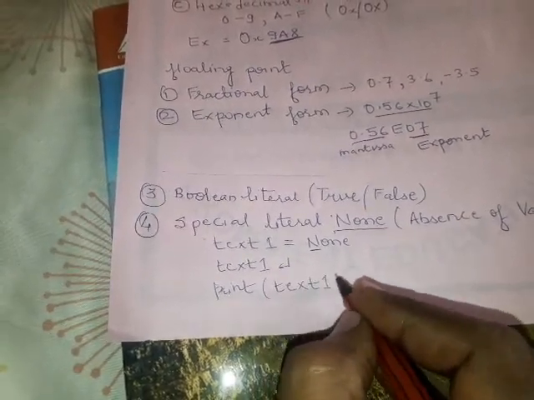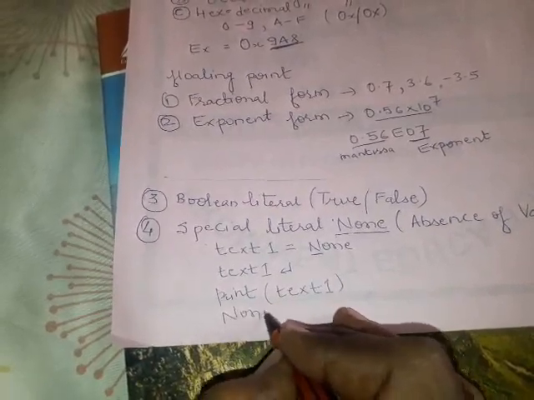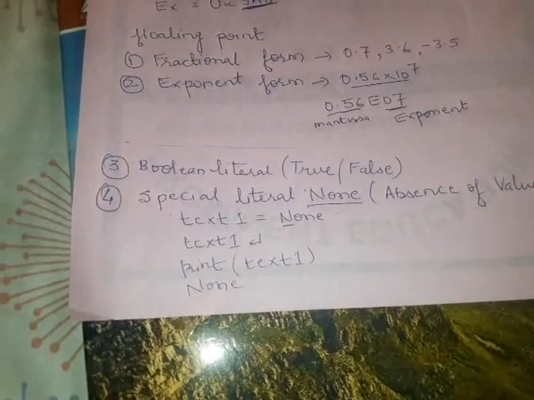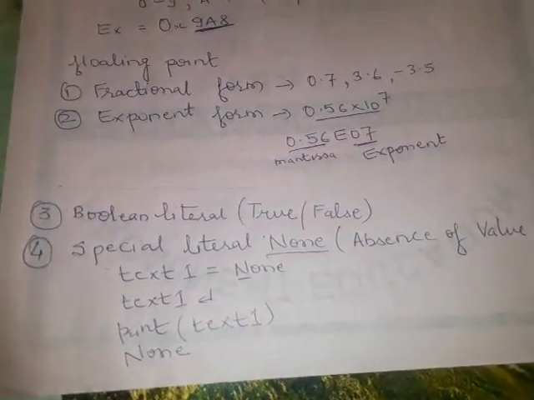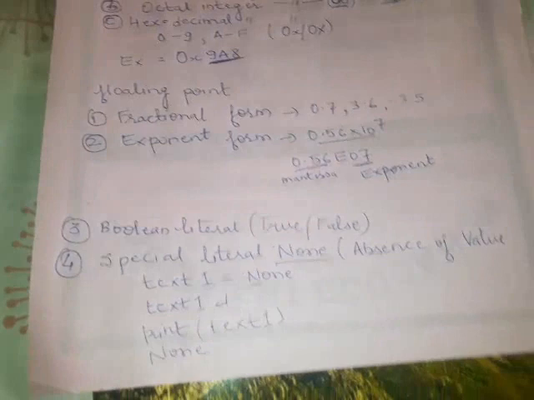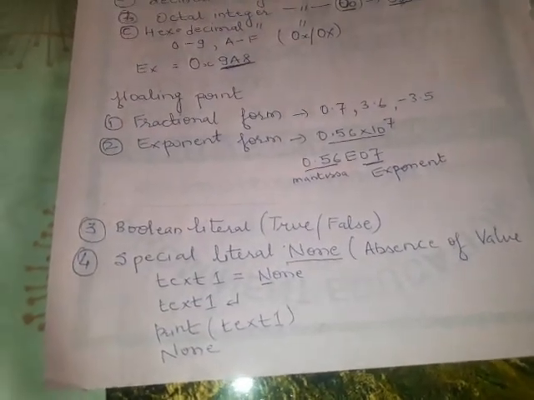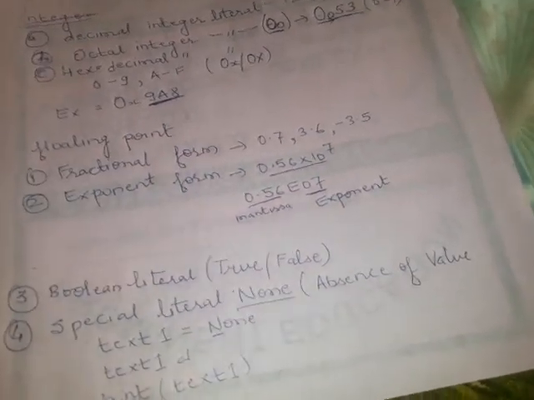It will print that the value of text1 is None, meaning text1 has nothing in it. It is also a special type of literal which is used to initialize a variable whose initial value is nothing. So now our third token, literal, is covered.